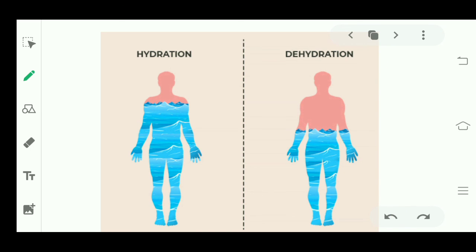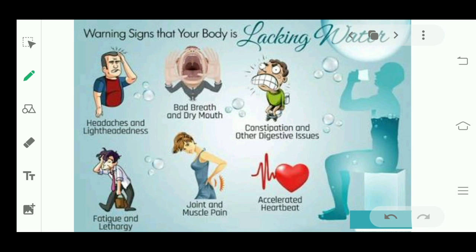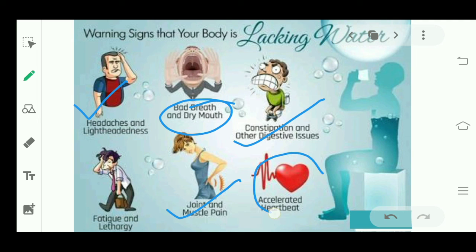And how do you come to know that you have less water in your body? What are the conditions? You will come to know when you have headaches, problems in breathing, constipation, joint and muscle pain, problems in your heartbeat, or if you feel less energetic.